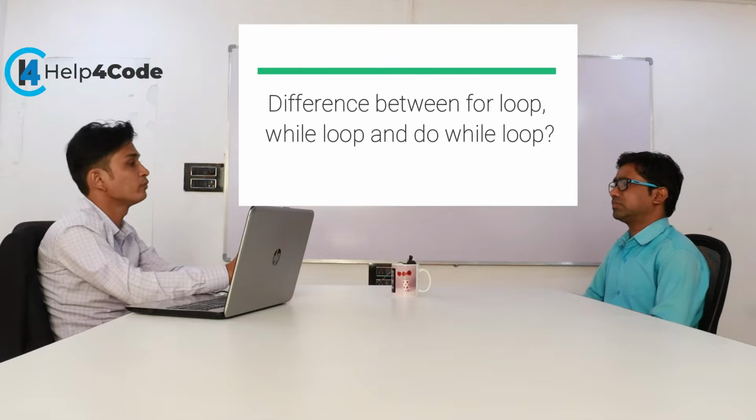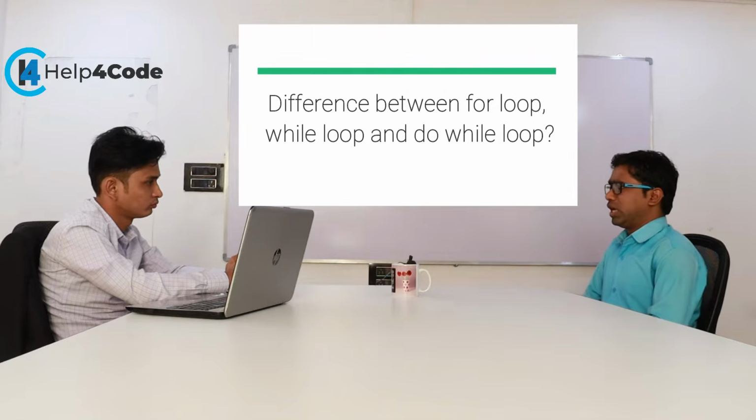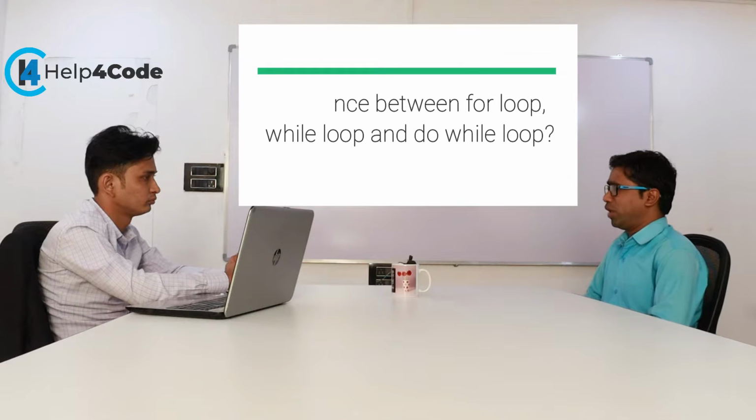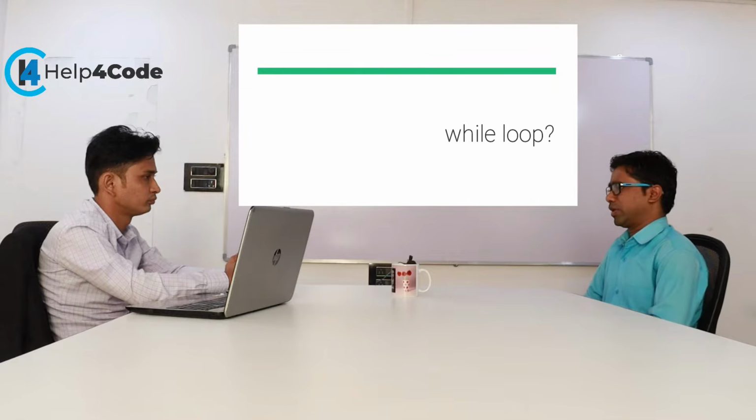What is the basic difference between these loops? Why do we use looping? When we want to execute our code repeatedly, again and again, then we go with looping. There are three types of loop: for loop, while loop and do while loop. When a range is given, we use for loop. When a range is not given, meaning a stopping criterion is not given, we use while loop. And do while is used for menu driven programming concepts.